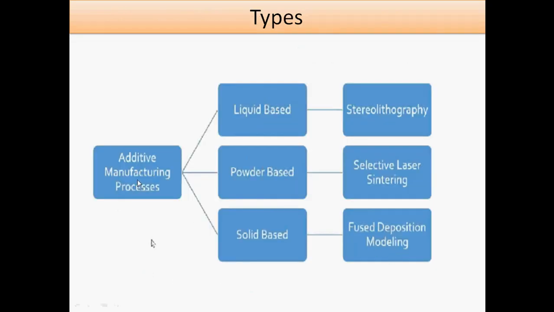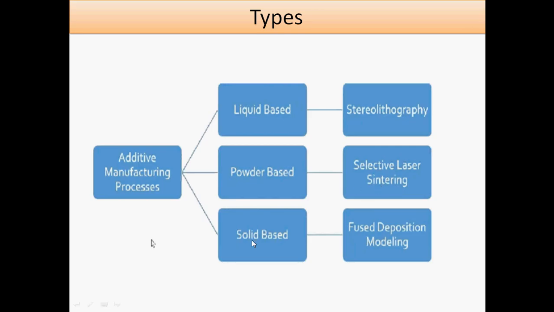Here, in additive manufacturing, there are three areas we mainly classify: liquid based, powder based, and solid based. One is stereolithography, that is liquid based. One by one we'll discuss here. Liquid base means stereolithography, whenever the liquid resins are present. Powder base means selective laser sintering. It is about a laser which is coming onto the metal powder, and then the working takes place. So that is about selective laser sintering.